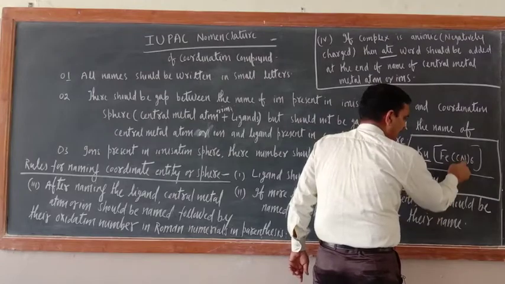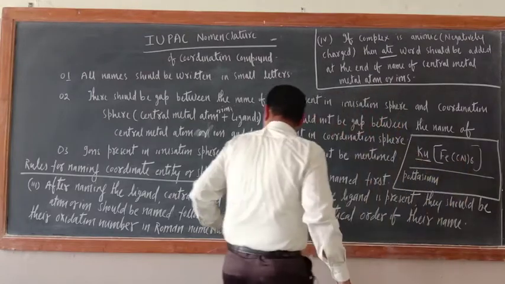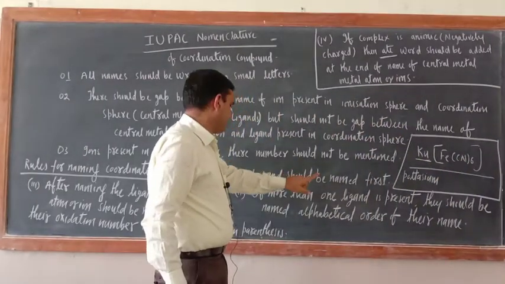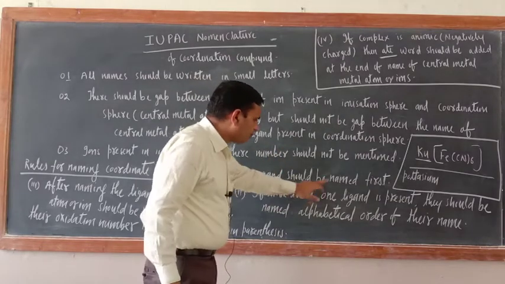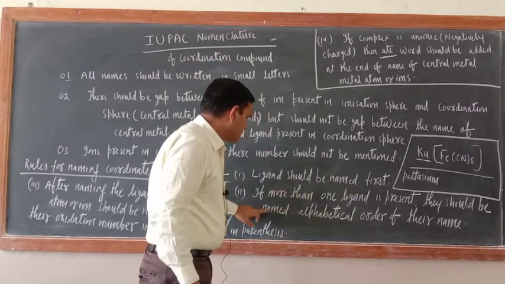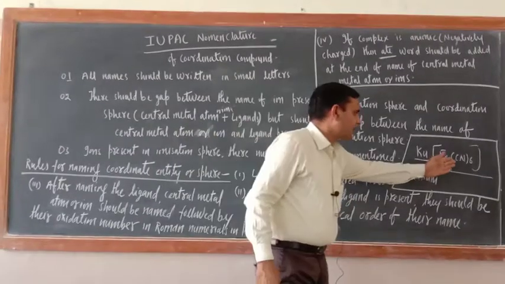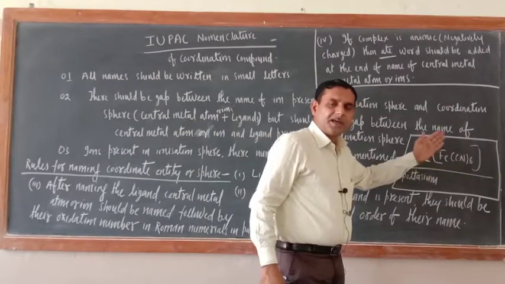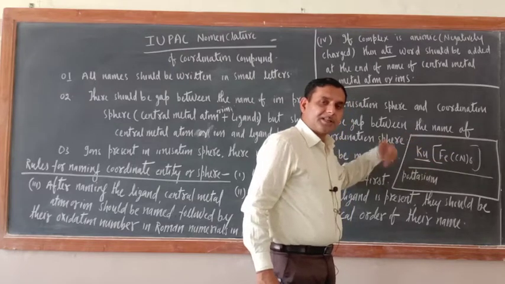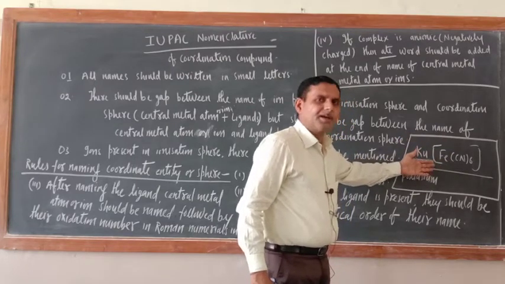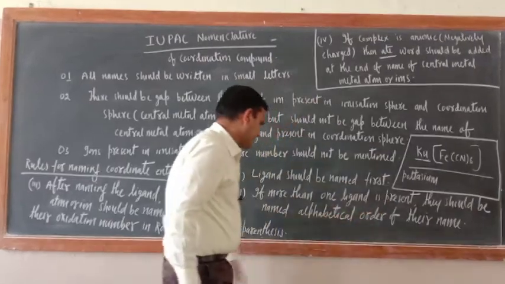CN is the ligand and its number should be mentioned. If more than one ligand is present, they should be named in alphabetical order of their names. Here fortunately only one type of ligand is there. If more than one ligand is there, then alphabetical order. I will give you the example, don't worry.